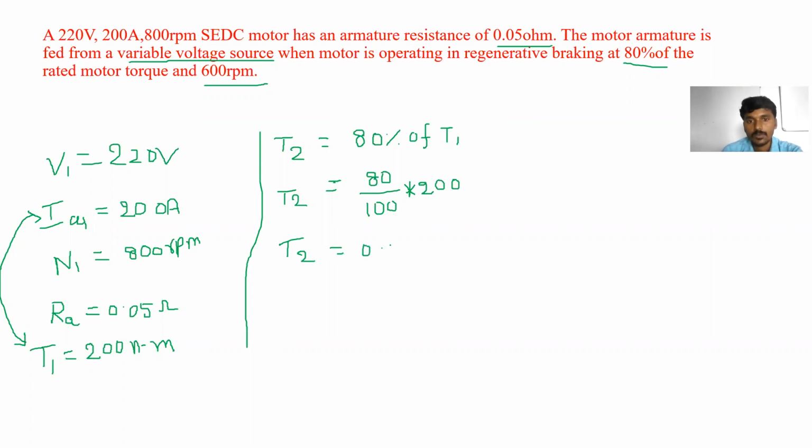0.8 into 200. So what is the value of 0.8 into 200? I think 160. Is it right? 160 Newton meters. Yes.